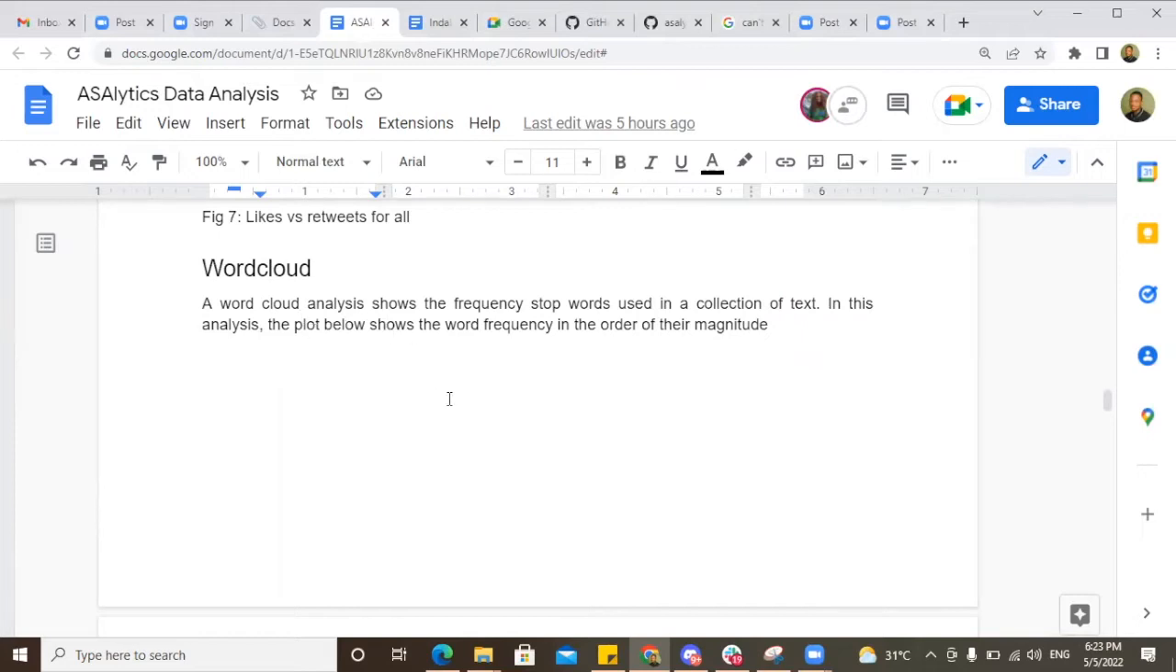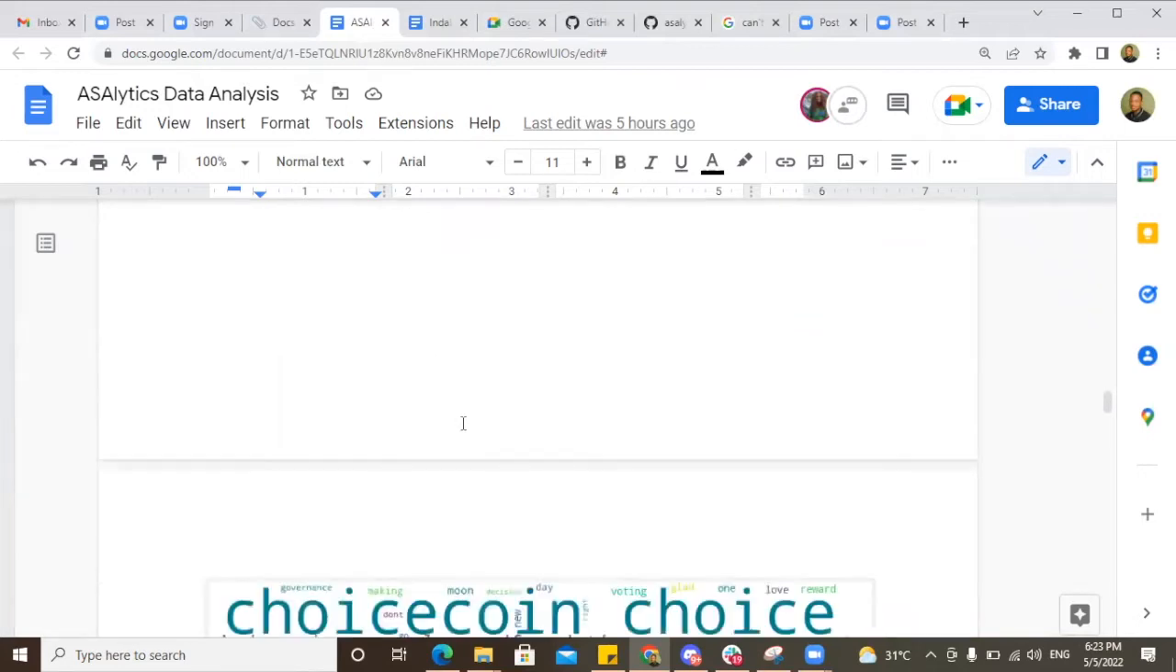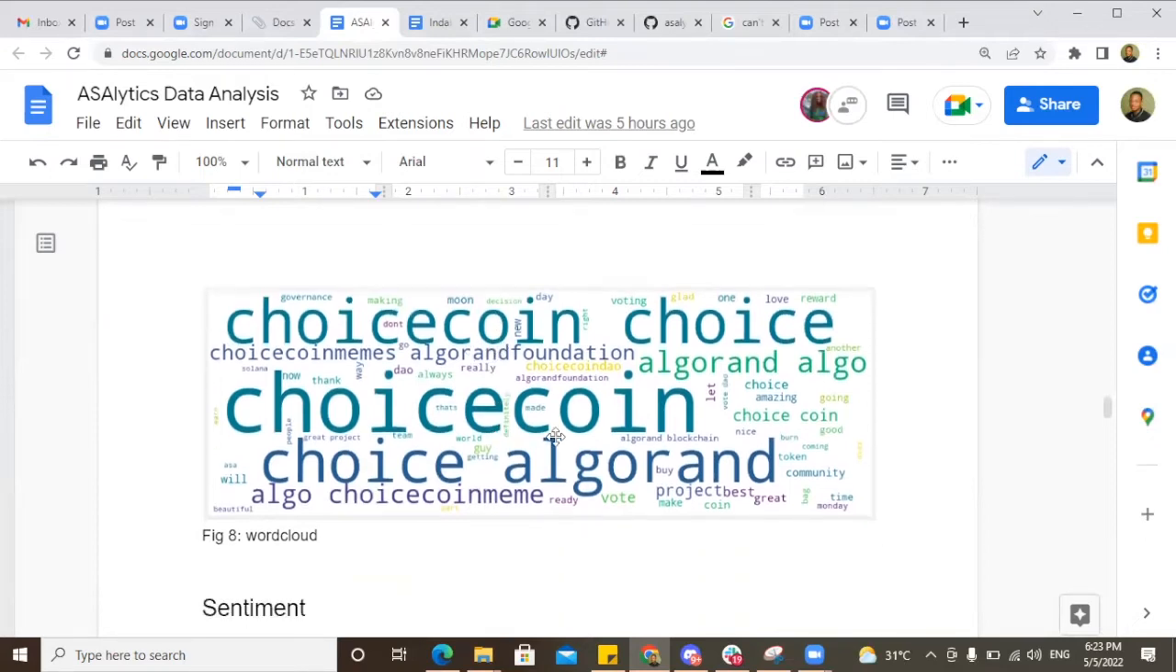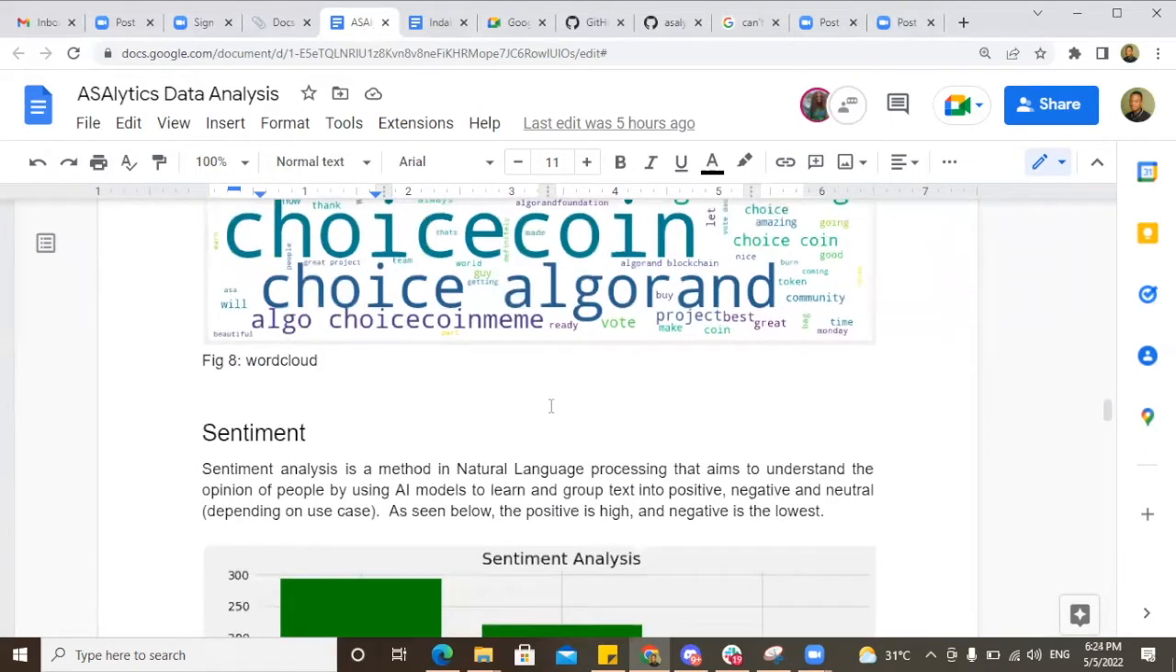A word cloud gives you a visualization of words in terms of their frequency. The higher the frequency, the bigger the magnitude on the cloud. This visual is telling me that this particular asset talks more about the keyword choice coin, which appears more compared to community, token, and let. So that's just what a word cloud gives us at a glance.